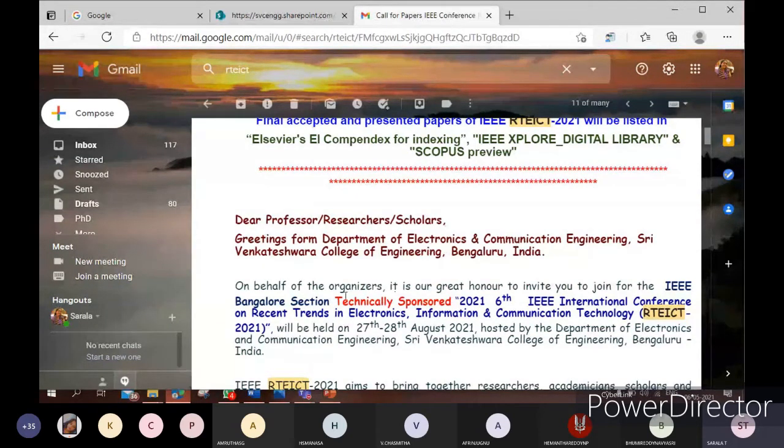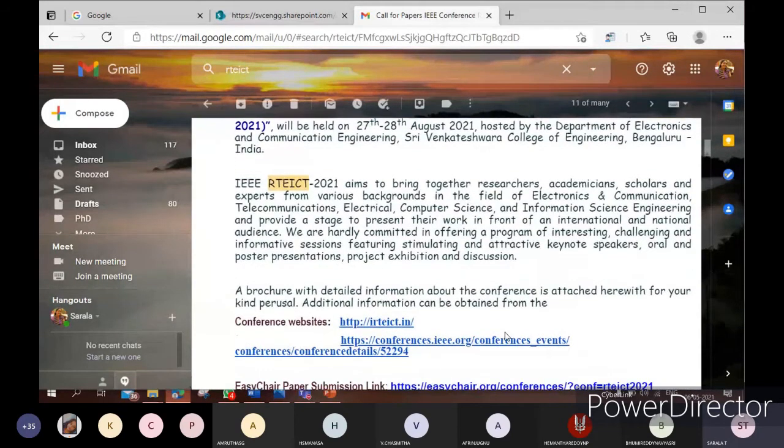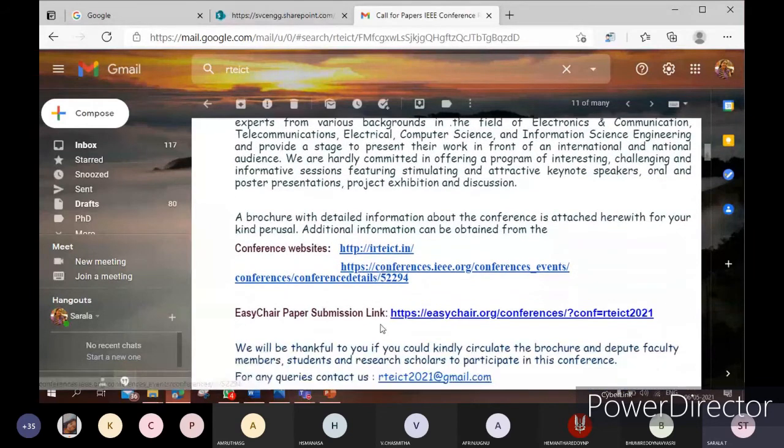Here you can also see we have changed fonts, given color, and used italic representation. All those things you can see here. We have given underline, and we have put links, conference website details with respect to that.